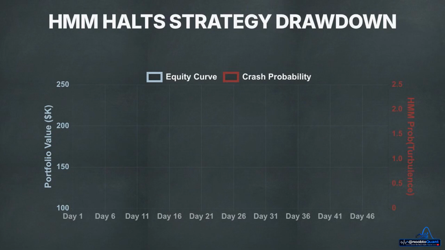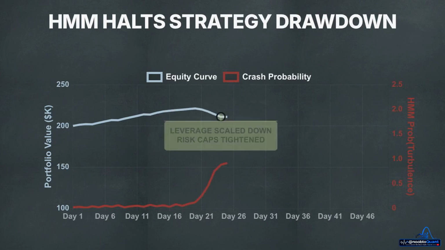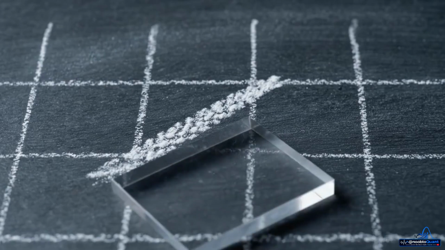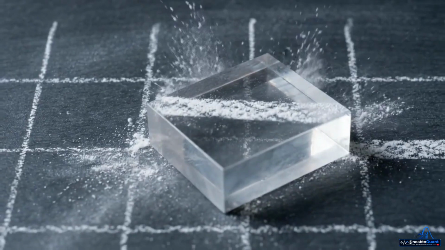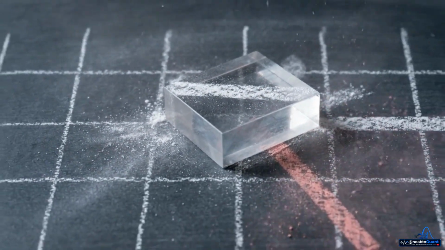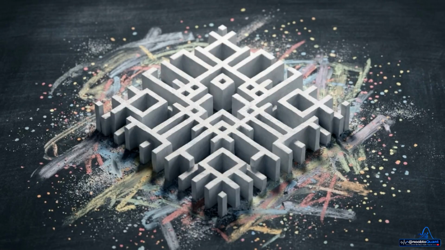Applied as a risk controller, this dual-pane chart shows a trend-following strategy beginning a steep dive. As the HMM's filtered probability of turbulence spikes, the system automatically intervenes. Crossing the threshold, the algorithm scales down leverage and tightens risk caps. Implementing this type of geometric risk overlay has been shown to cut maximum portfolio drawdown by 51% without degrading the overall Sharpe ratio. Quantitative dominance relies on this kind of rigorous decoding of the latent geometry hidden within market noise.